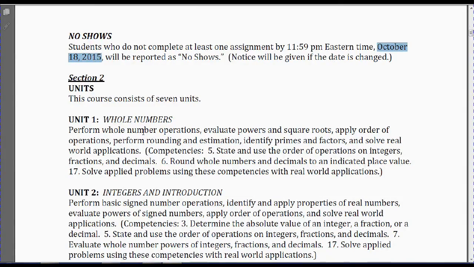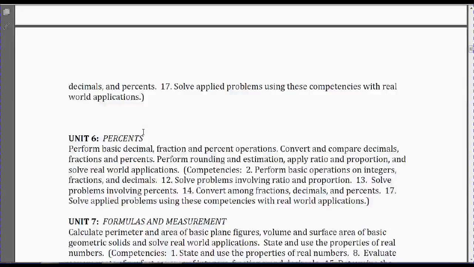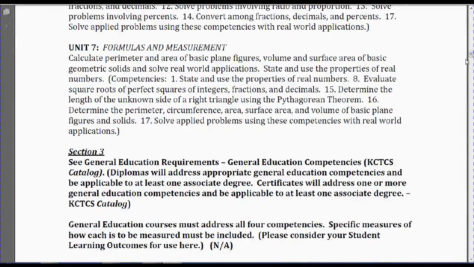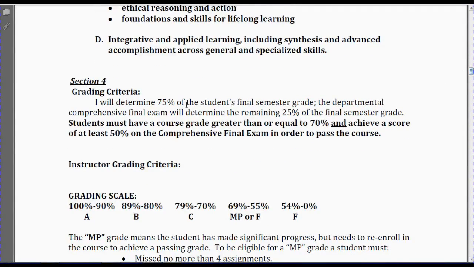The class has 7 units, which is basically 7 chapters in the textbook. You can read this for yourself. You can read most of the syllabus for yourself. Some of it you may not even need to read. But 75% of the class is based on the unit work, and 25% is based on the comprehensive final exam.